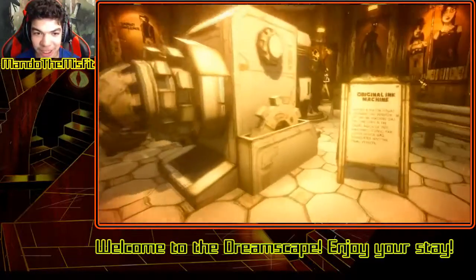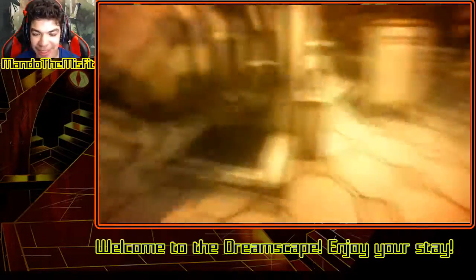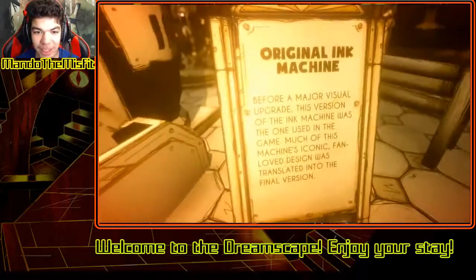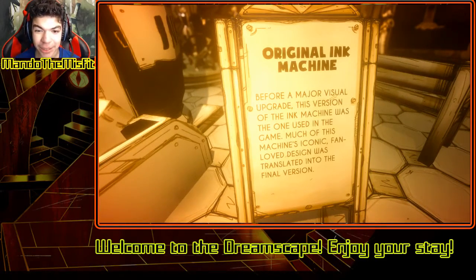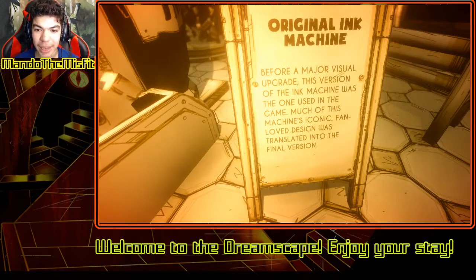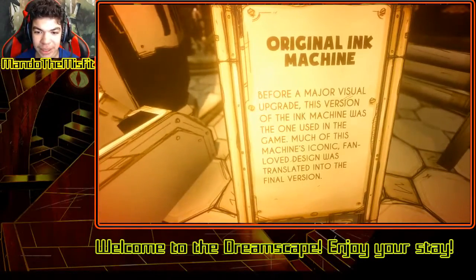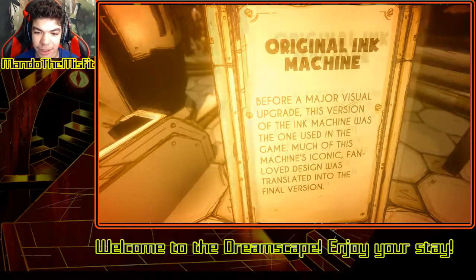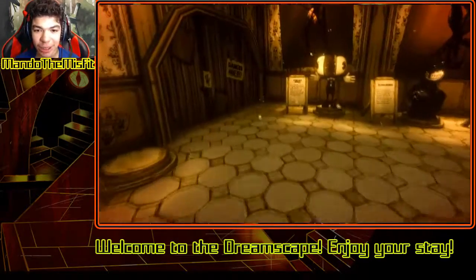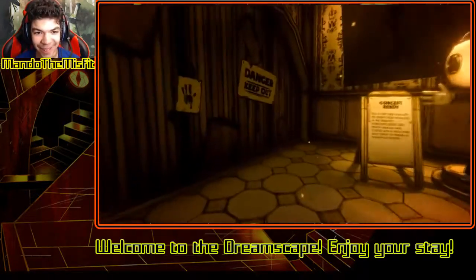Oh look, it's the Ink Machine, the original one. Wow, I remember this. Okay, that's pretty cool. Original Ink Machine. Before the major visual upgrade, this version of the Ink Machine was the one used in the game. Wait, can I use the... I can't use the thing. Okay. Most of the game's iconic fan-loved design was translated into the final version. That's pretty cool.